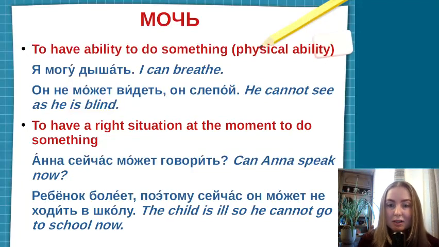And the second example you can see here, it's ребенок болеет, поэтому сейчас он может не ходить в школу. The child is ill, so he cannot go to school now. So you see here we use the verb moch because the parents or the teachers give the child a permission not to go to school because of his illness. I think that it's clear, and now let's talk about how we change this verb, moch.